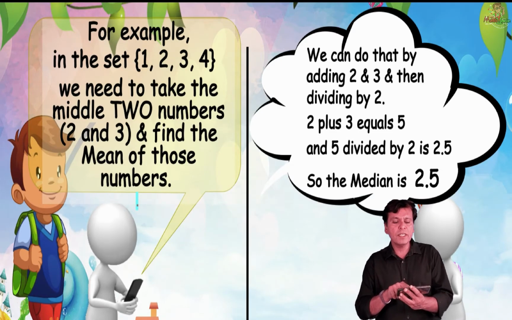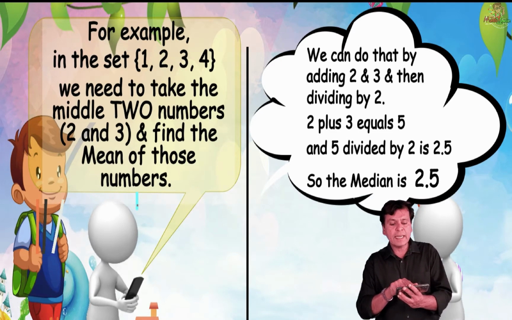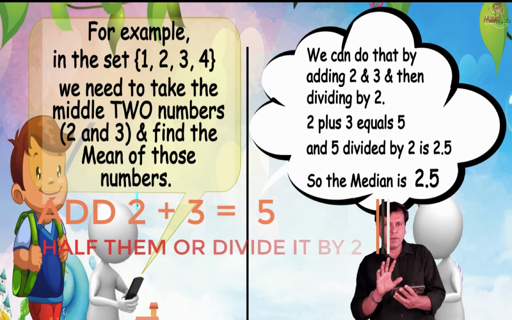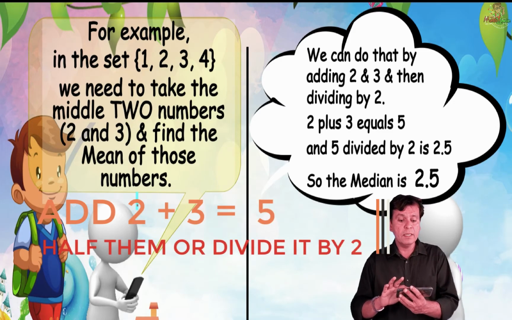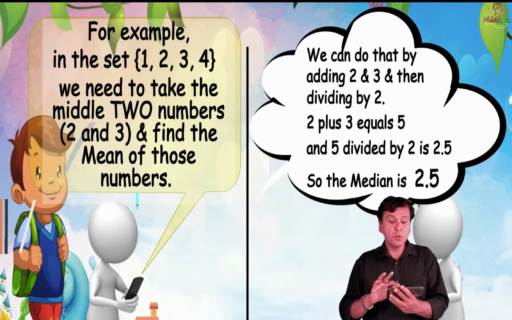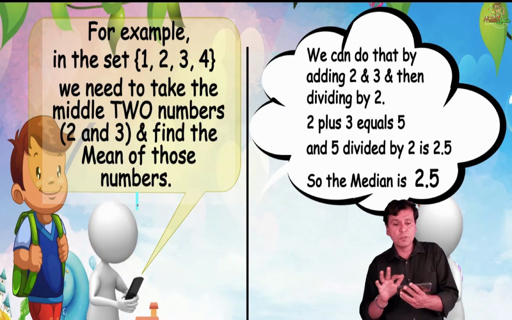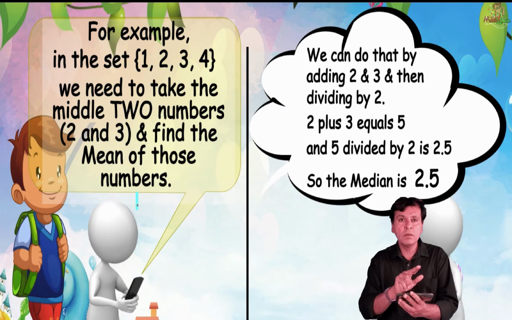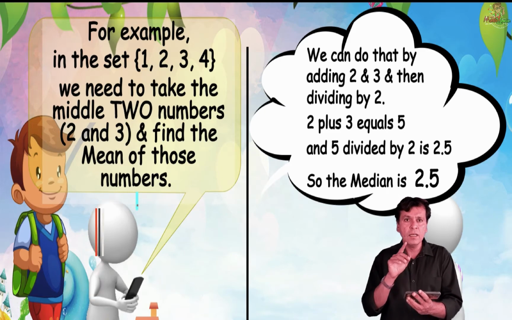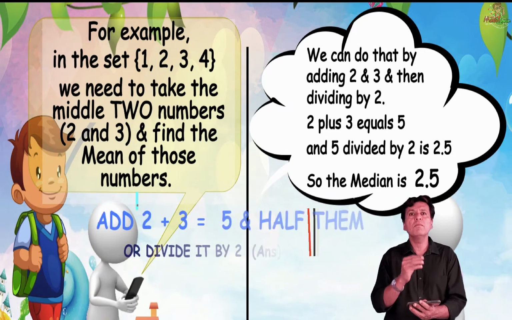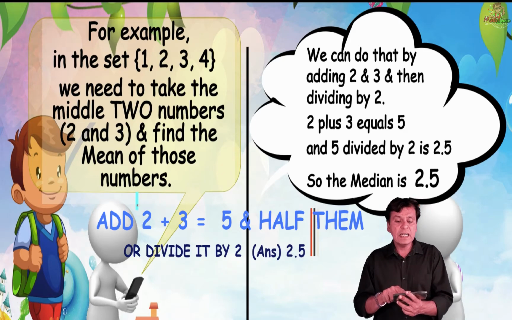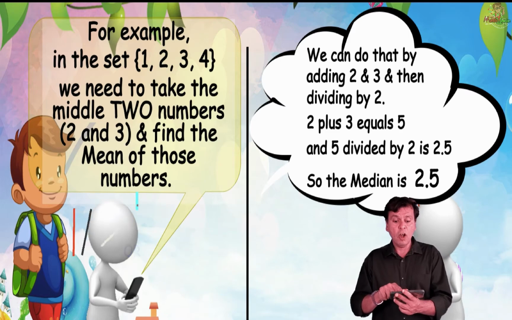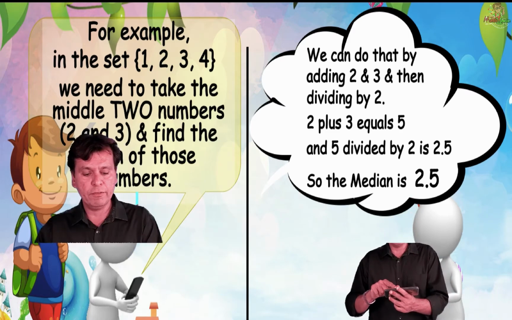The best way is to add up the second and third numbers, 2 and 3, which is 5, and then halve it. Then you split the set into 2 equally sized groups. So when you add 2 and 3, the answer is 5, and when you halve it, 2.5. So 2.5 is the median of the data set 1, 2, 3, 4.